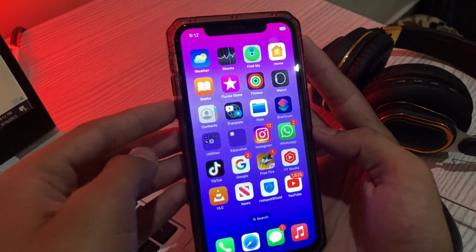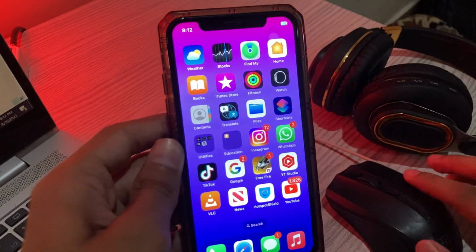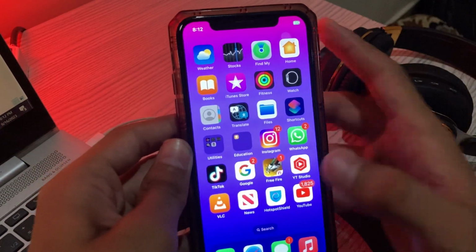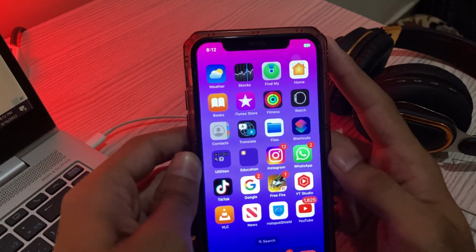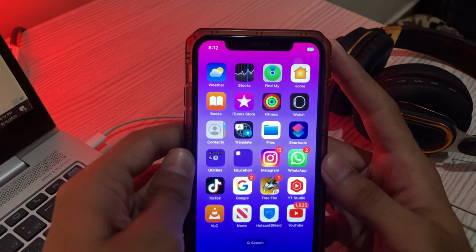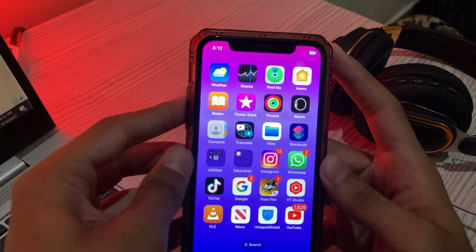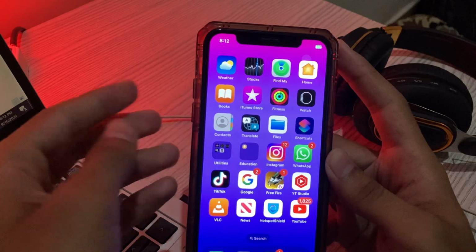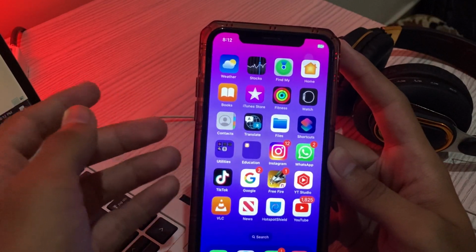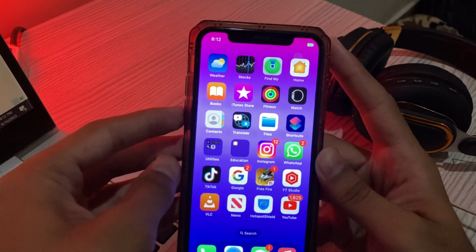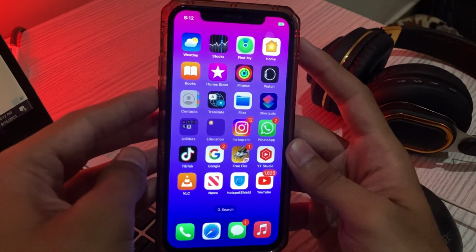Now, step number three is update the Instagram app. If there is an update available for the Instagram application, update it as soon as possible, as most of the updates are launched to fix bugs and enhance the performance of the application. So make sure that you have updated your Instagram.